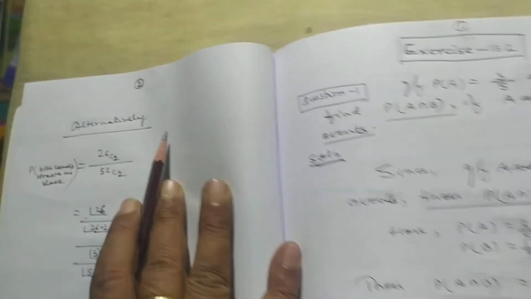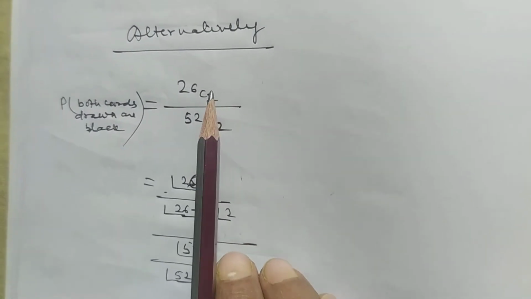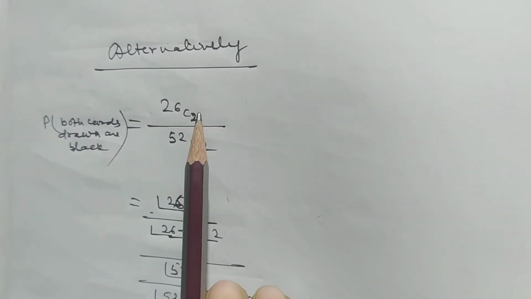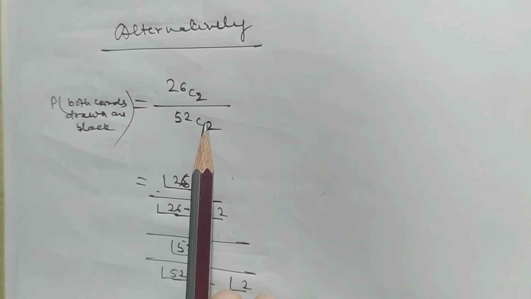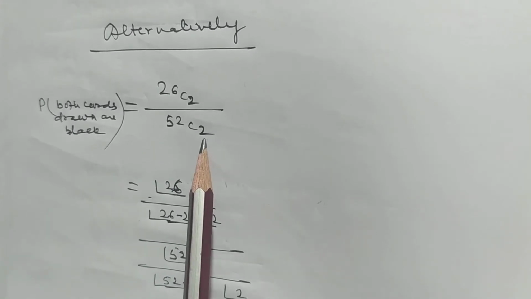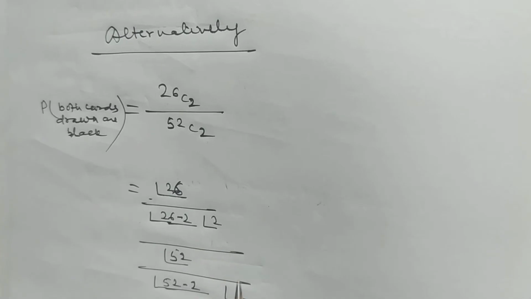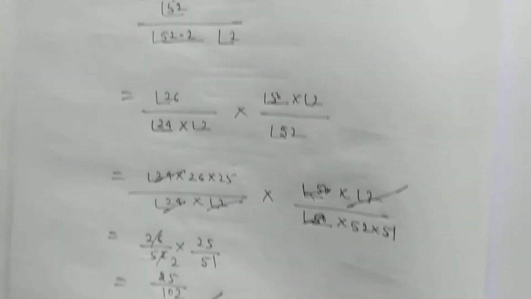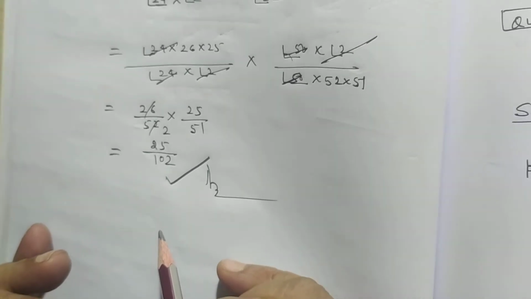Alternatively, you can solve this problem. We draw two black cards out of 52 cards, so 26C2 by 52C2. After solving, we will get 25 by 102.